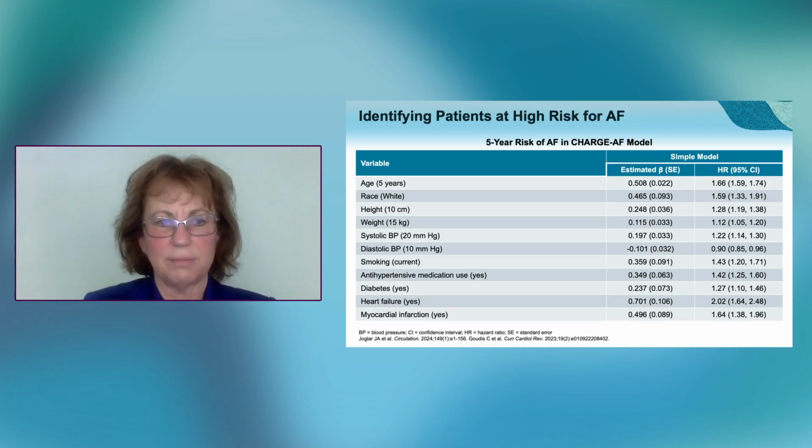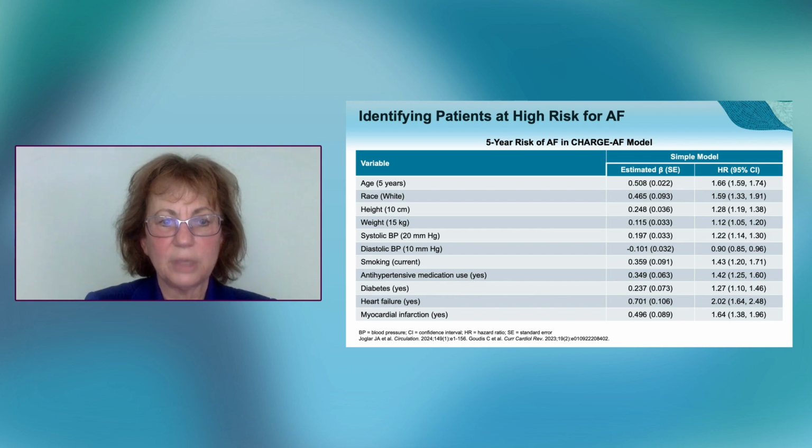These are the things again. When the patient walks in the door, I'm already thinking about, okay, hypertension, diabetes, myocardial infarction, age. You can see what the hazard ratios are for each one of these independent risk factors for developing atrial fibrillation. So that the gentleman mowing the lawn, I mean, all of these things are telling me that, according to this CHARGE AF model, that individual is going to be at high hazard or high risk of developing atrial fibrillation.